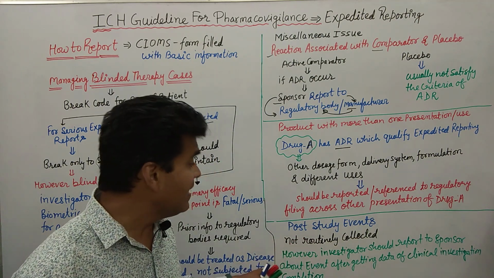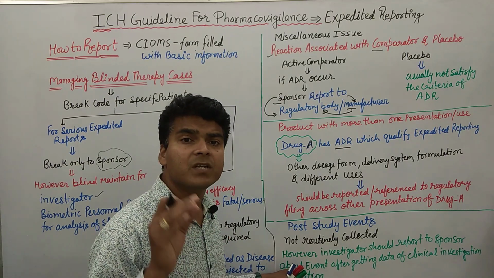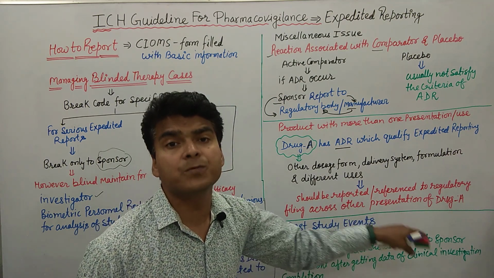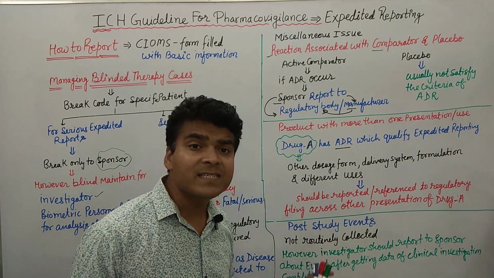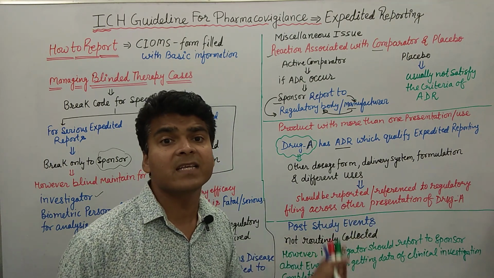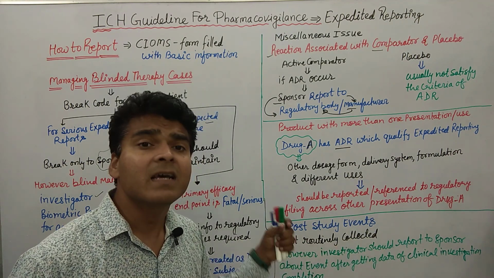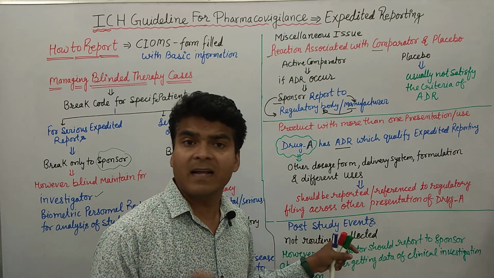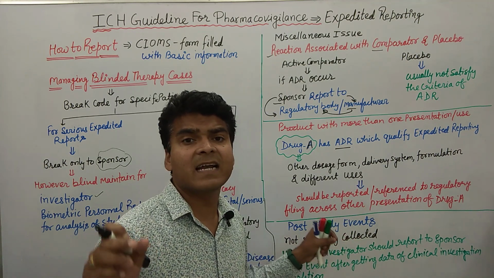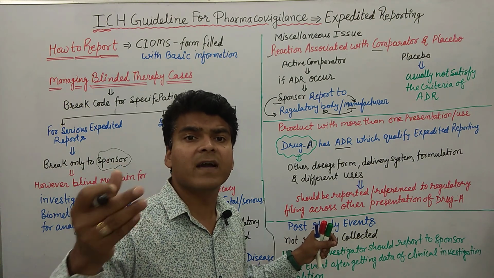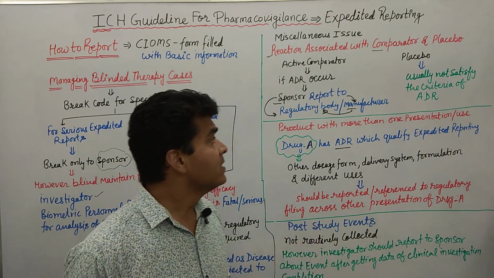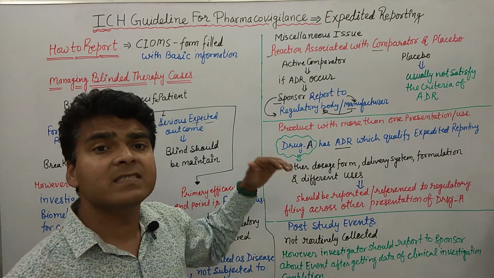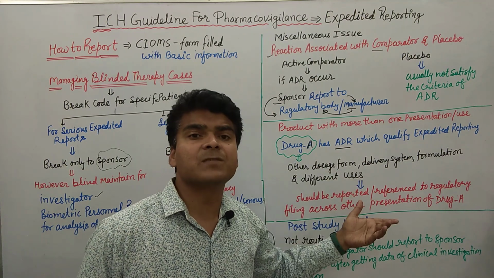If it is collected, then all the details after completion of the study should be reported by the investigator to the sponsor. Here, who will report? The investigator will report, to whom? To the sponsor. And then the sponsor will report to the regulatory authority that after the post-study period we find an event in drug XYZ, and this XYZ drug has an ADR which qualifies for expedited reporting. Clear, everyone? So these are the various situations in which we report expedited reporting.